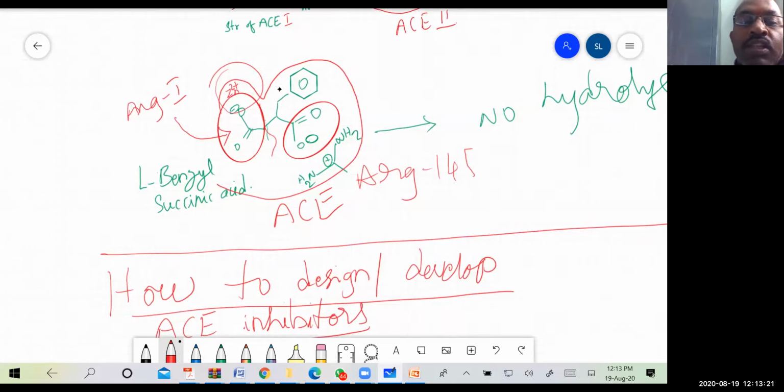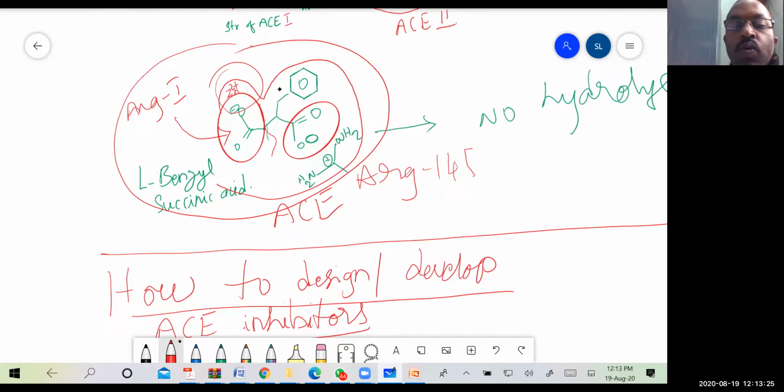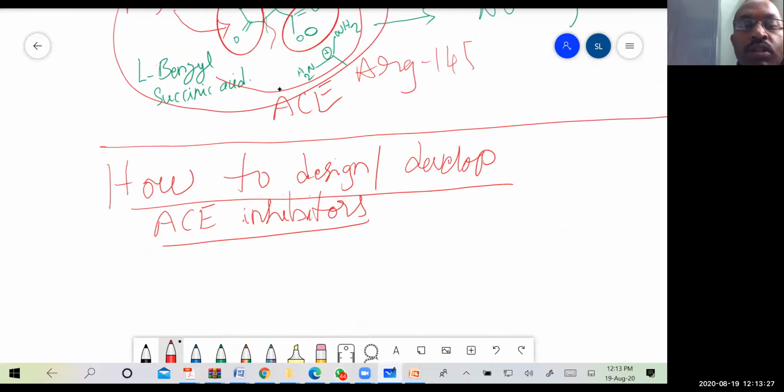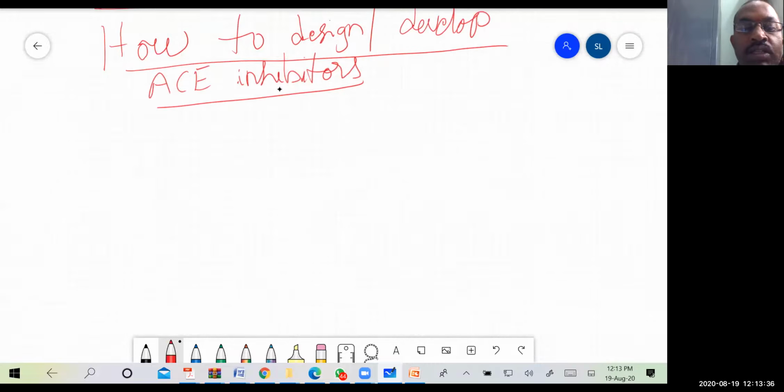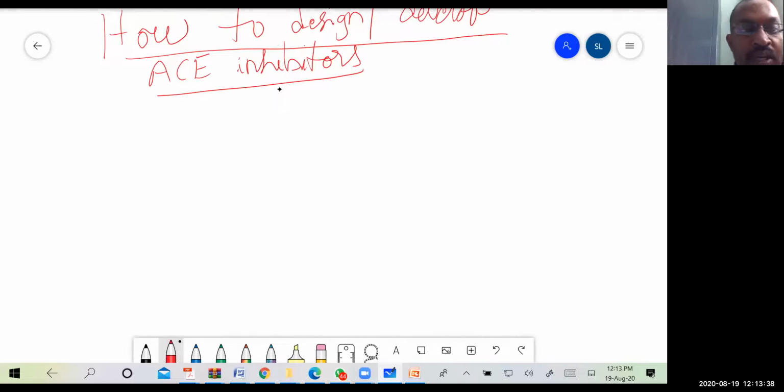That is nothing but this one. Okay, right? Now, this part of the molecule is succinic acid. So what they have done is they have maintained the same succinic acid.